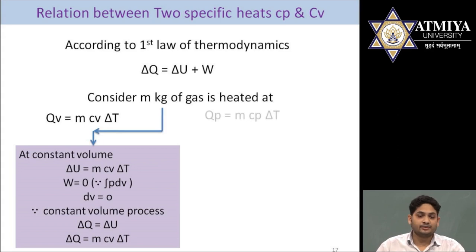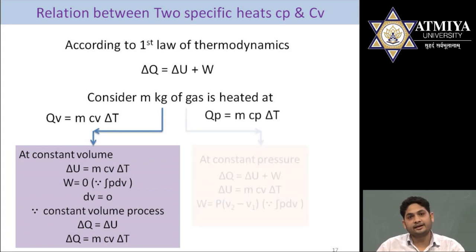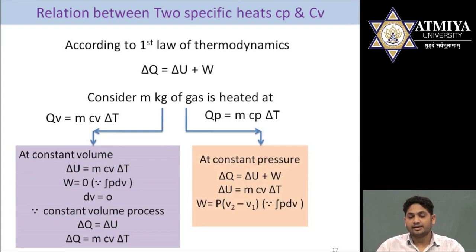Now let us see what will happen if we apply heat at constant pressure. The heat applied at constant pressure, Qp, is equal to m Cp delta T. In this case, we get some amount of work and we also get delta U. According to the first law, delta Q is delta U plus W. Delta U, as we have mentioned, is m Cv delta T. Now we have to find the amount of work generated.